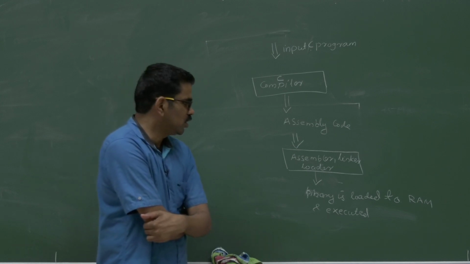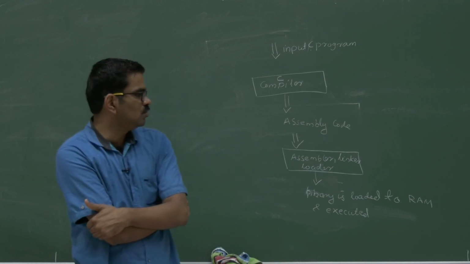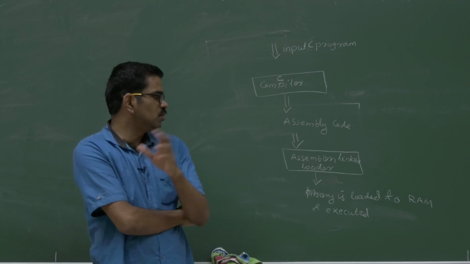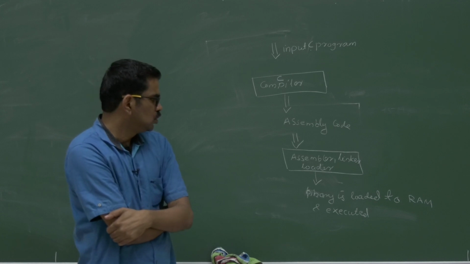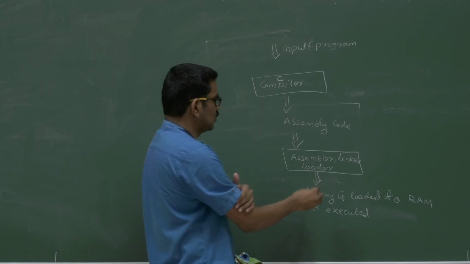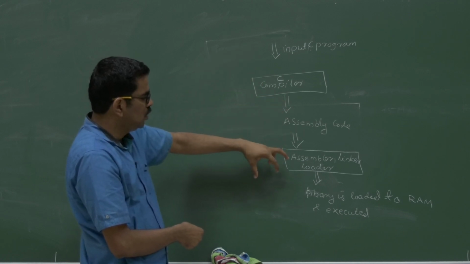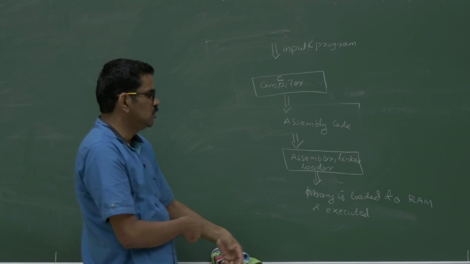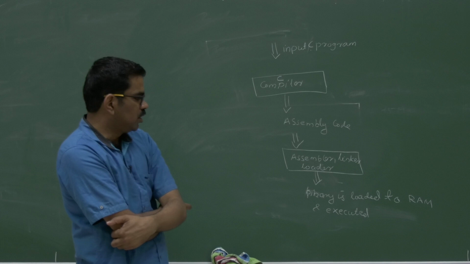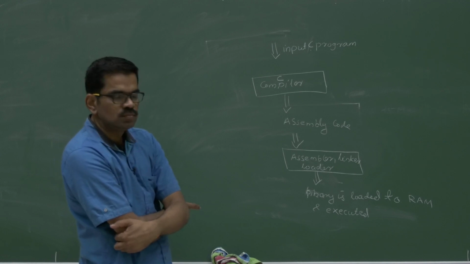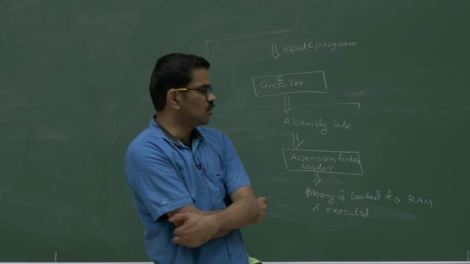Maybe you have some intuition: when you use the printf function in a C program, you have not defined printf, but it is defined somewhere else, and you link that printf to your code and then use it. So the compiler is the part which converts the input C program to assembly code. Then you have the assembler, linker, loader, etc., so that you can convert this into a binary, load it into memory and execute it in the processor.